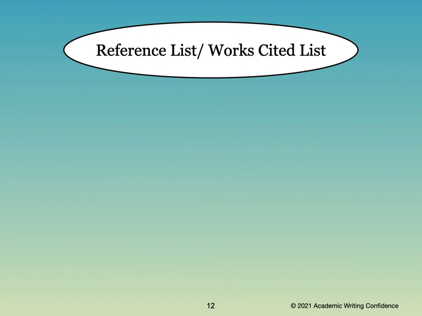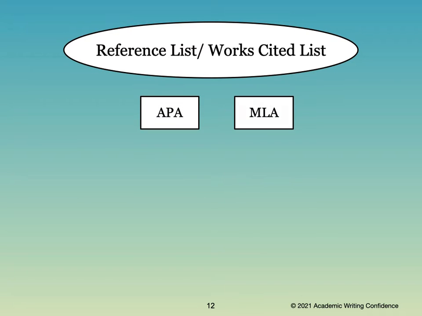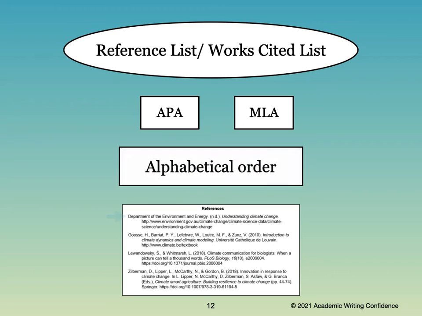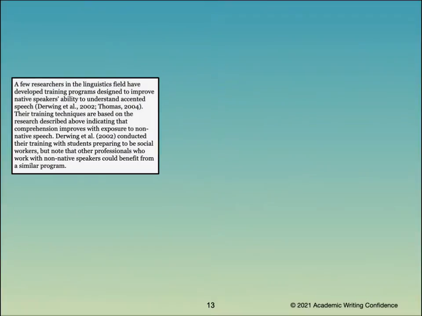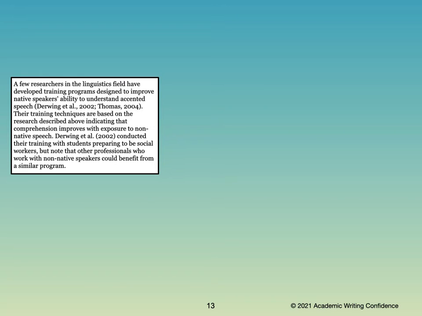For the reference list or the works cited list, for both APA and MLA, you will need to write your list in alphabetical order. They need to be in ABC order. In this particular reference, you can see that they are D, G, L, and Z. So these are some of the specifics about citations and referencing in your assignments.